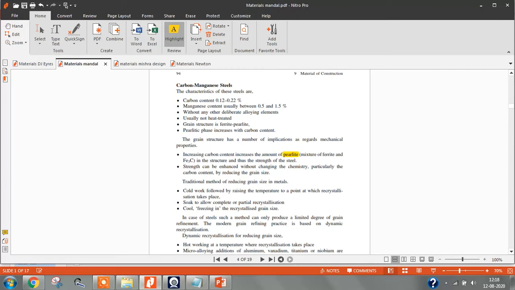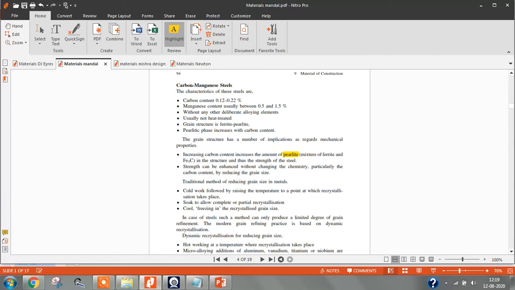Fine. If you look at the typical carbon content, it will be 0.12 to 0.22 percentage. And if you look at the typical manganese content, it will be 0.5 to 1.5 percentage. Fine. So there are no other micro alloying elements. There is no titanium, no chromium, no nickel. Nothing is there. Only this percent.